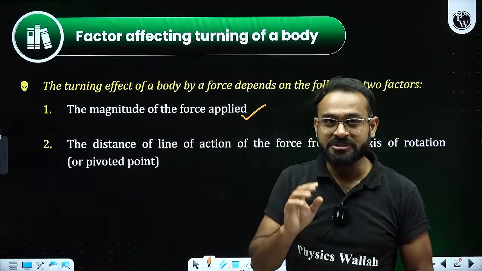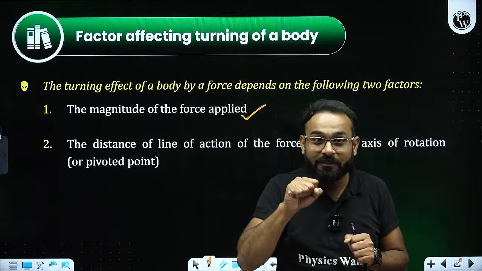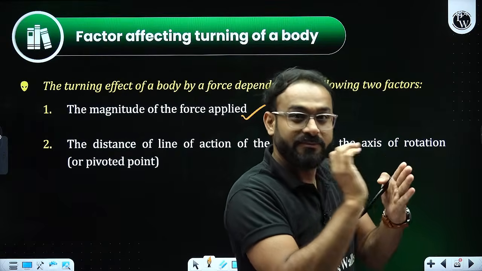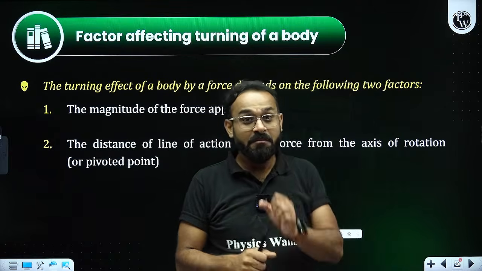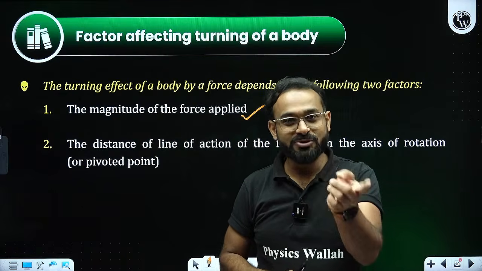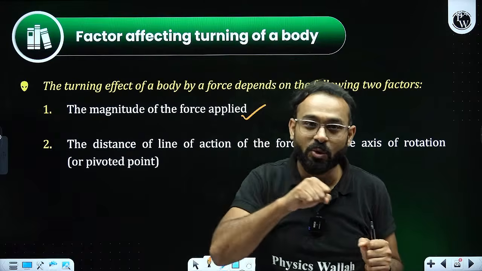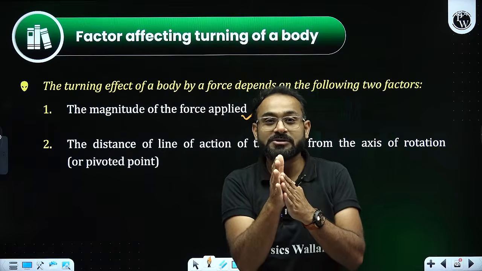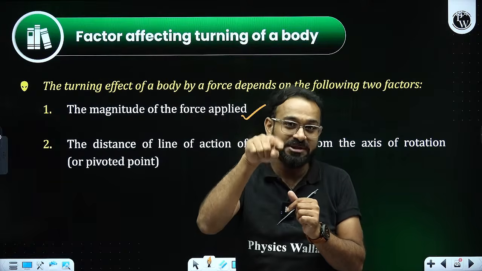Magnitude of force applied. I gave you the example of the door. Remember, if you apply a slow force, the door will close slowly. But what if you are angry and apply more force? The door slams. Why? Because you applied more force. On regular days when you were happy, you provided a small amount of force. As a result, the door was closing slowly. Moment of force was also comparatively low in value.